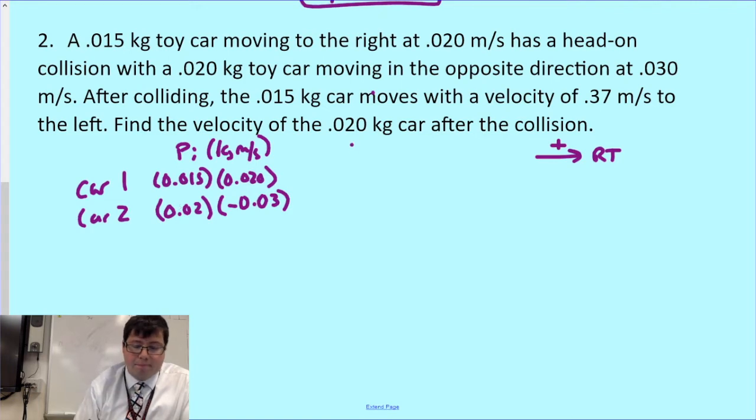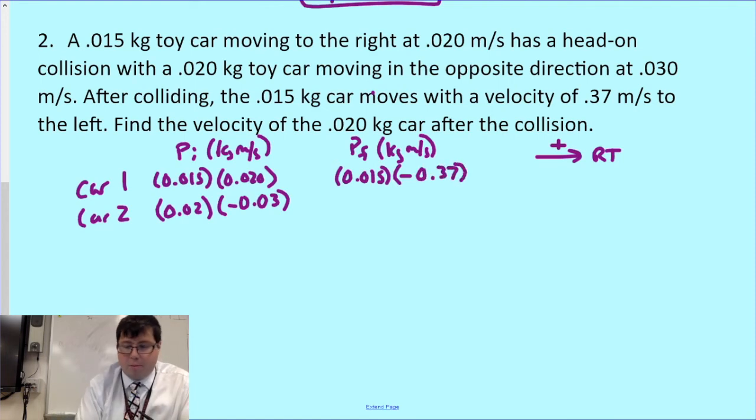That's its initial momentum. For the final momenta here, for car 1, after colliding, it's moving at 0.37 to the left. We made right positive. So for car 1, it is now switched, same mass, but its velocity is now negative 0.37 meters per second.